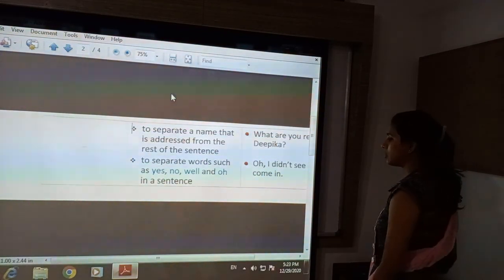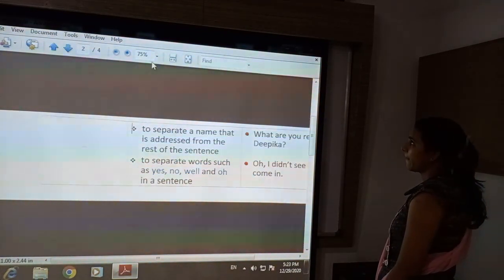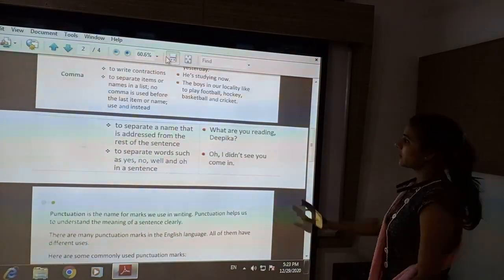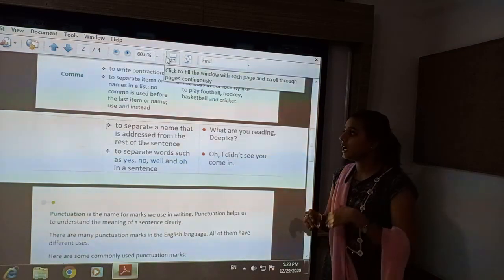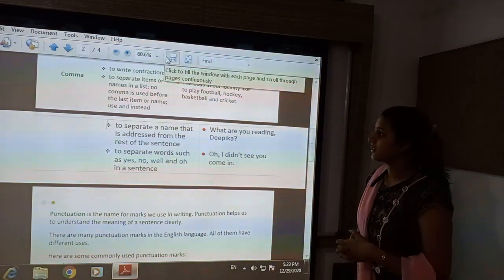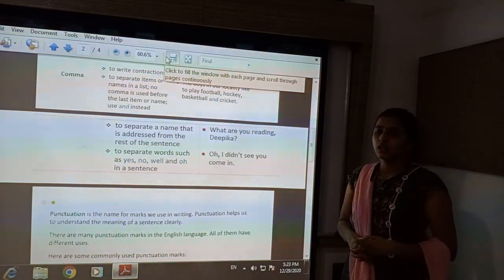Next is to separate a name that is addressed from the rest of the sentence.